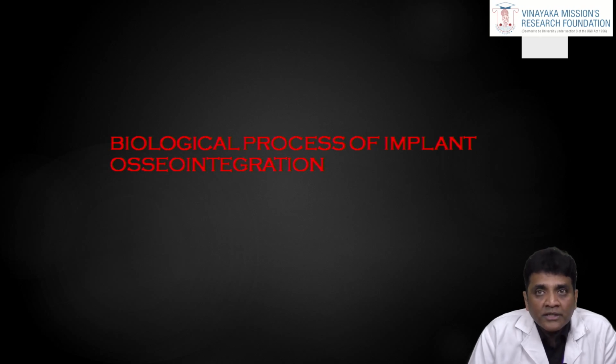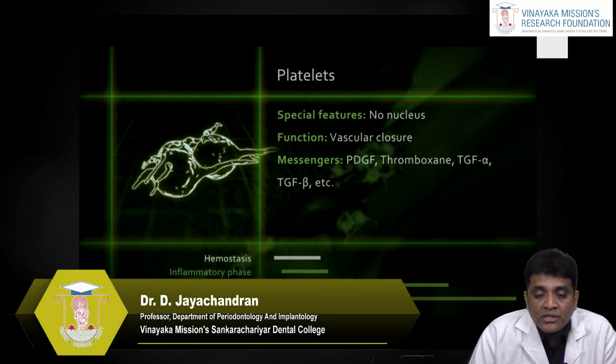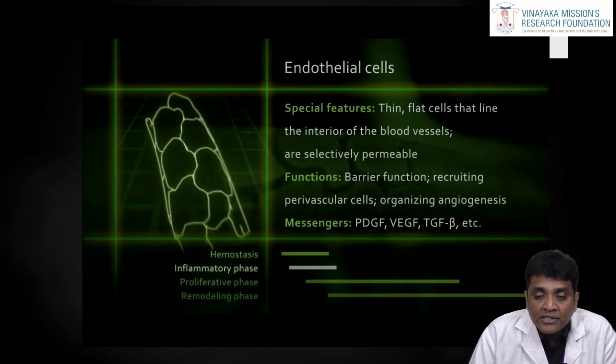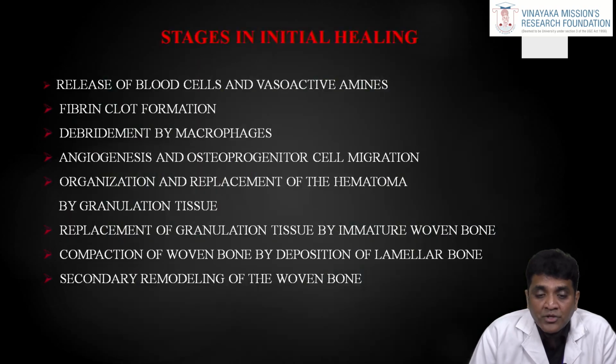So how does it work? Behind the scenes, we will see the biological process of implant osseointegration, and how the healing takes place. The key players here are the platelets, which play the main role in clot formation. The endothelial cells play an important role in selective permeability so that the inflammatory cells can pass on to the inflamed site. Then come the PMNs, the acute inflammatory cells, which play a major role in acute inflammation.